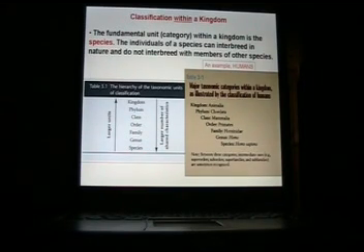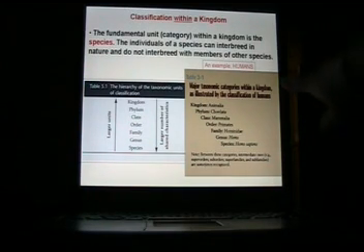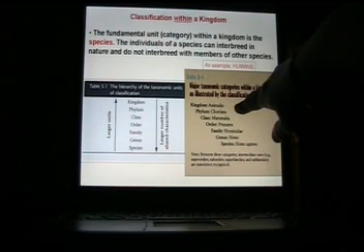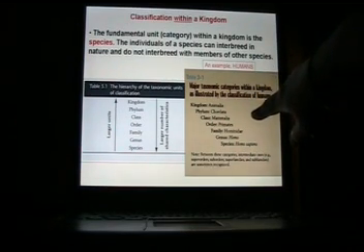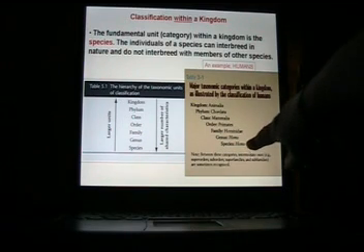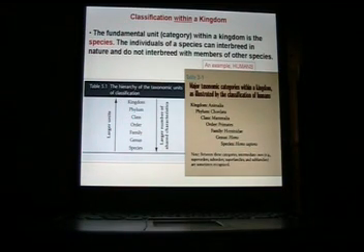So for example, humans. Let's go down the taxonomic classification within the kingdom. So the kingdom is Animalia. The phylum is called Chordata. The class Mammalia. The order Primates. Family Hominidae, genus Homo, and the species is Homo sapiens, which means humans. So that is the taxonomic classification of us as humans.